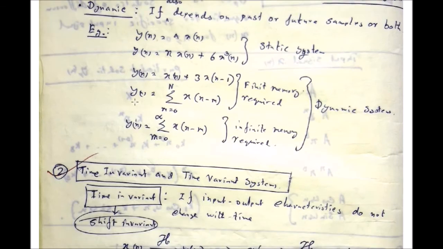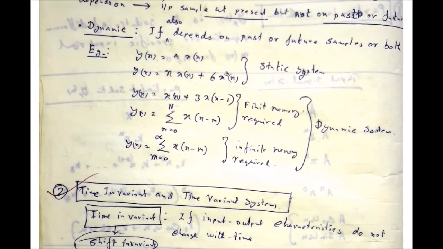Next, the examples are of the dynamic system. See that here for the first one, x(n) plus 3 x(n minus 1). So this one is nothing but the past sample. Okay, and this one is another finite memory system, m equal to 0 to N. So number of terms here are N plus 1.